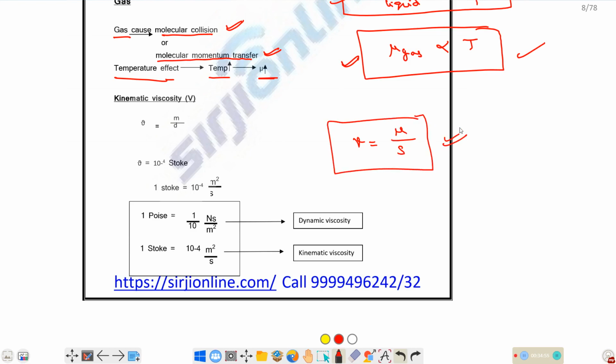For kinematic viscosity, the SI units are meter square per second and CGS units are Stoke. So 1 Stoke is 10 to the power of minus 4 meter square per second. These are the CGS and SI units relationship for both dynamic viscosity and kinematic viscosity.